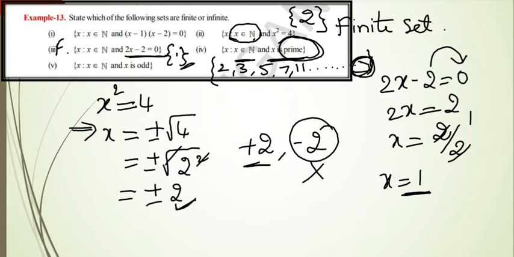Okay, and x belongs to N and x is an odd number. Here also observe that odd numbers means 1, 3, 5, 7, like that we have to go. But where we have to stop, it is not clearly mentioned because they are saying x belongs to N. So we have to write the odd numbers endlessly. That means this is also an infinite set. Like this, you have to write the answers.